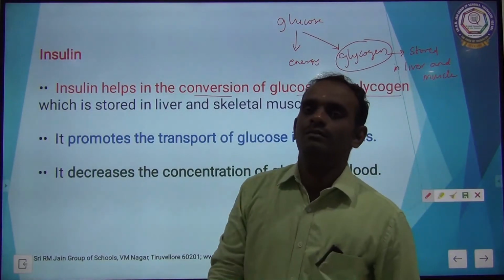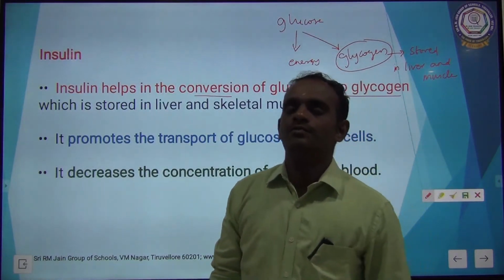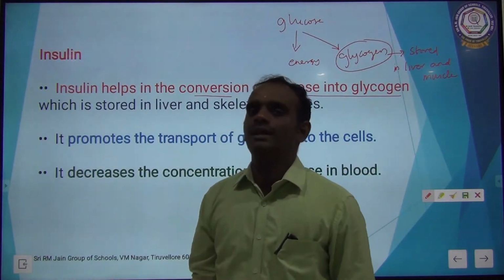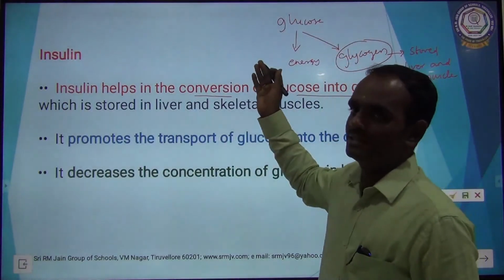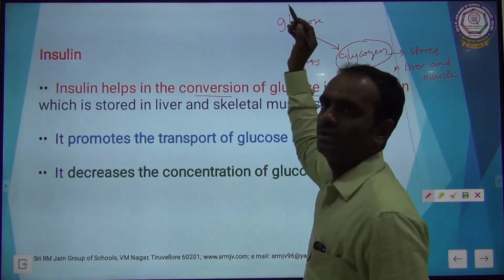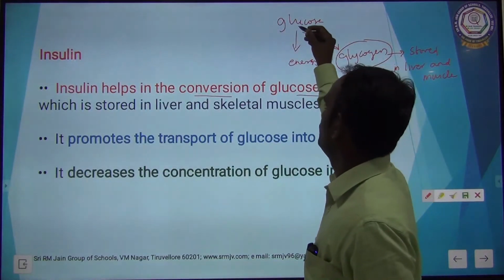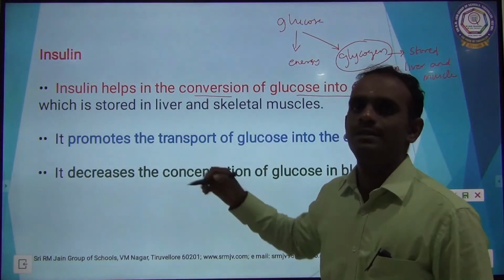At 1 o'clock, lunch time, if you are not having lunch, the stored glycogen breaks and converts into glucose. From the glucose we are getting energy. That is the process.